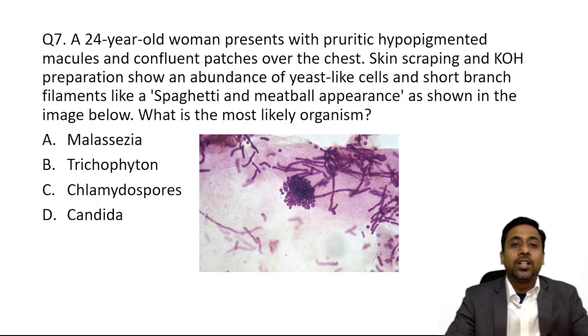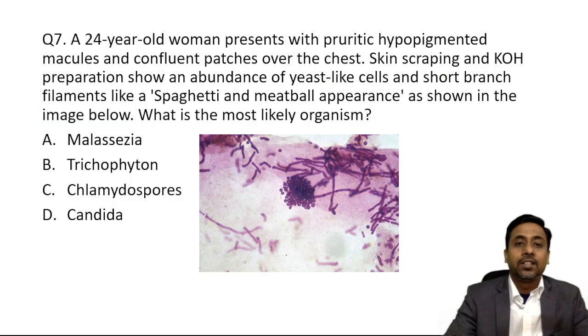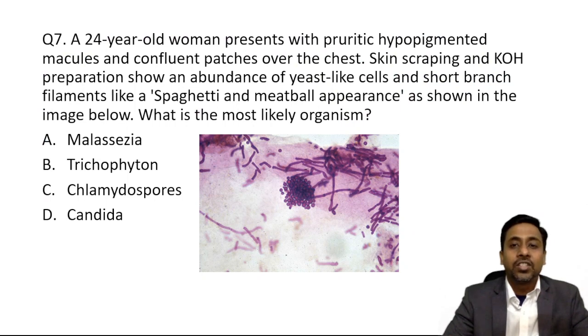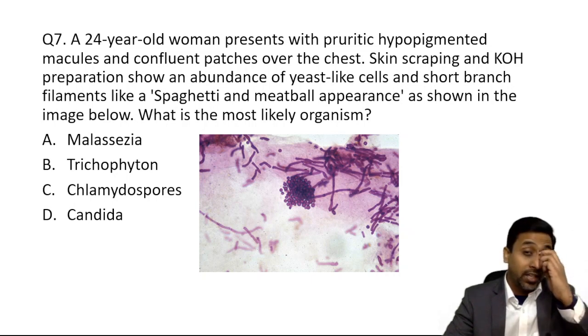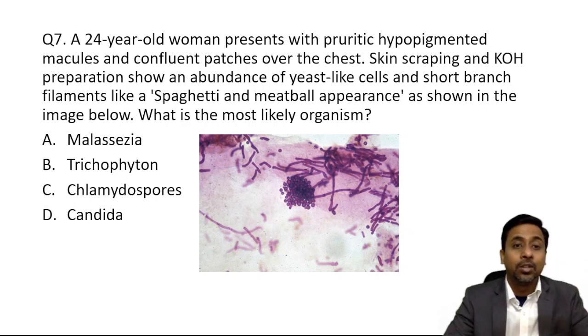A 24-year-old woman presented with pruritic hyperpigmented macule and confluent patches over the chest, skin scraping and KOH preparation show an abundance of yeast-like cells and short branch filament like spaghetti and meatball appearance as shown in the image below. What is the most likely organism?